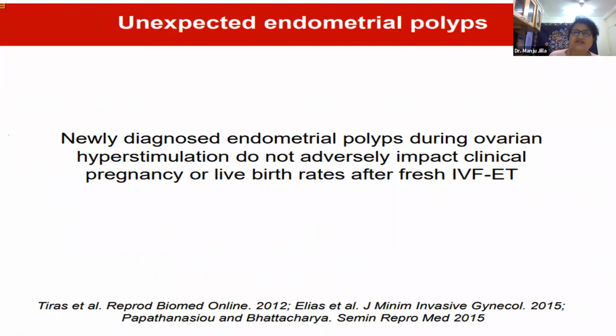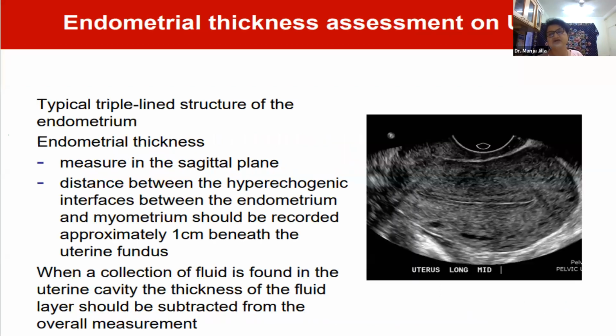In our day-to-day practice, we see endometrial polyps, we see small septae, we see fibroids, and we see adhesions. We all know that there is such a delicate balance between the stroma, its immune cells, its stromal cells, its epithelial cells, and the trophoblasts of the embryo, that whenever there is a pathology, we should avoid transferring our embryos and transfer in the next cycle after we get an ideal trilaminar endometrium like this with absolutely no defects inside it, because implantation is the last stumbling block in our success of IVF.